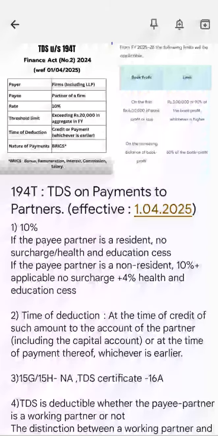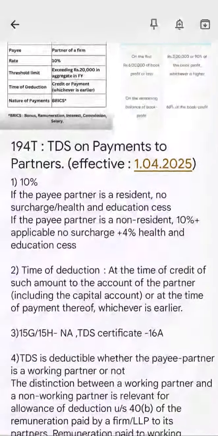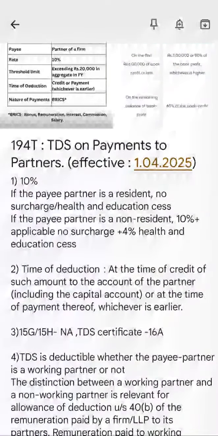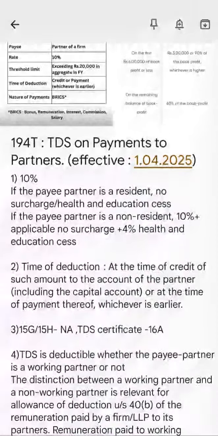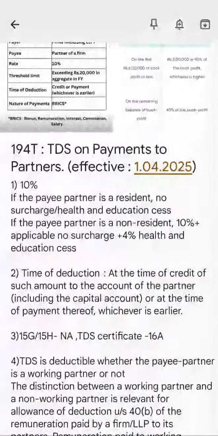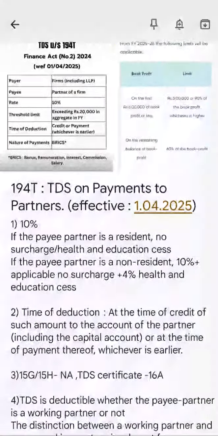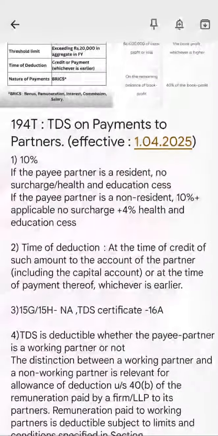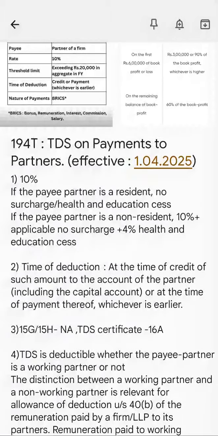Non-working partners' salary is not allowed as an expense claim. That is not a deductible expense. The distinction between a working partner and a non-working partner is relevant for allowance under Section 40B, that is the maximum allowance of partnership salary.